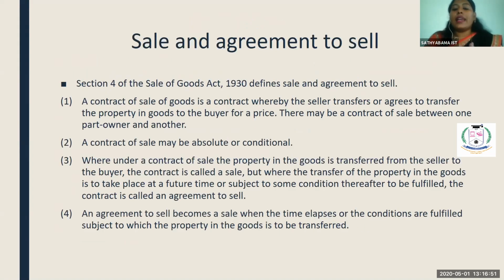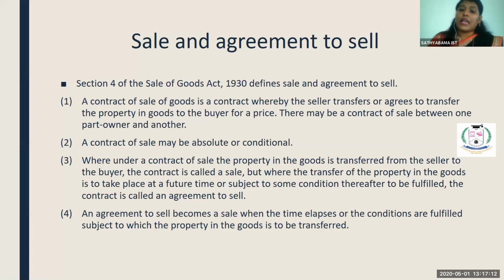Let us see what is sale, and the difference between sale and agreement to sell. From the word itself, you can understand what is sale. Sale is nothing but once the goods are transferred from one party to another party for a price, it is called a sale.